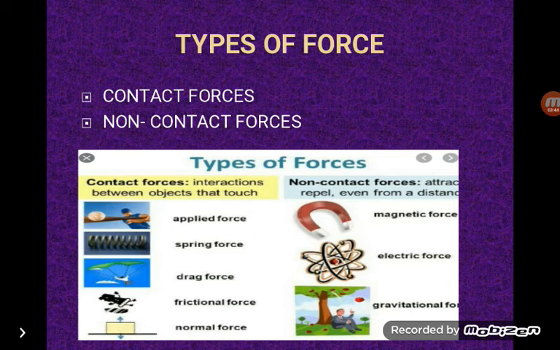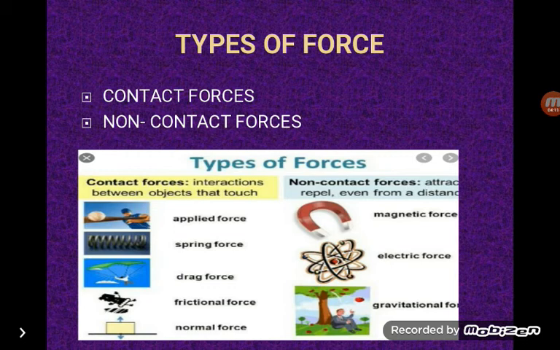In contact force, I'm going to discuss muscular force. When an object is pushed, pulled, or lifted by the action of muscles, that force is called muscular force. For example, a weightlifter lifts the heavy weight with the force applied by his arms.